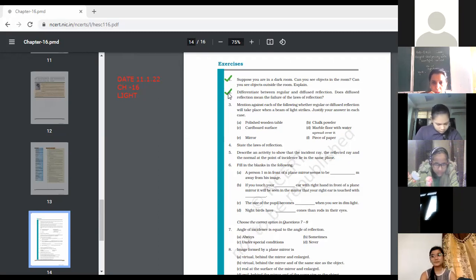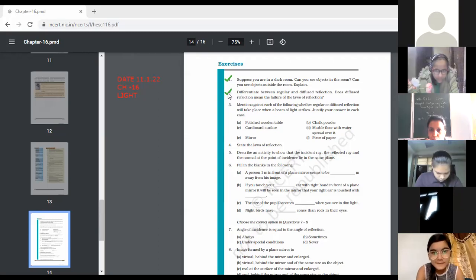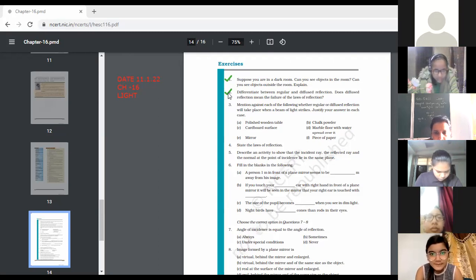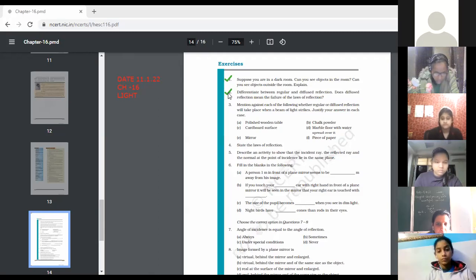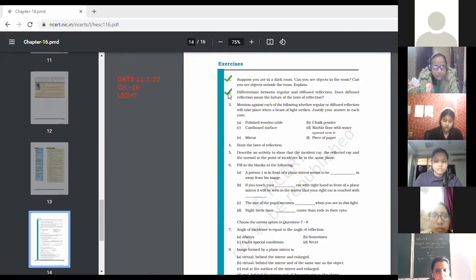Number 3, mention against each of the following whether it is regular or diffused reflection. So children, you can check whether the surface is smooth or not. If the surface is smooth, then there will be regular reflection, and if the surface is rough, then there will be diffuse reflection. So let's start. First is a polished wooden table. Regular surface. Okay, regular reflection.